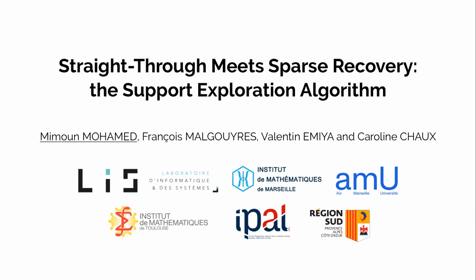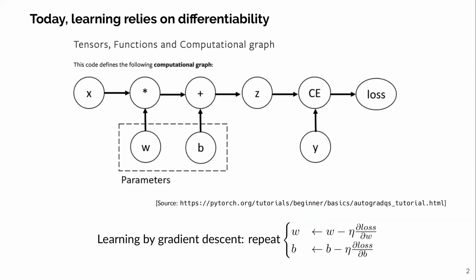Nowadays, when you implement a neural network using a favorite library and programming language, the library constructs what we call a computational graph. For a one-layer perceptron used in a learning task like regression or classification, the graph looks like this. Your data is first multiplied by a weight vector, then a bias is added, and finally, the result is compared to the true labels or values using a loss function.